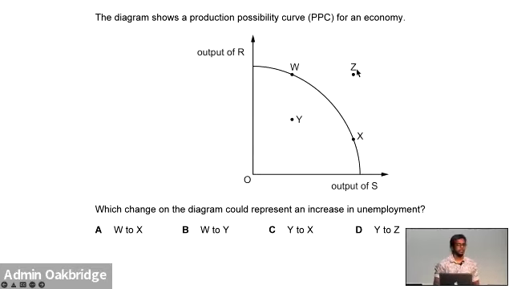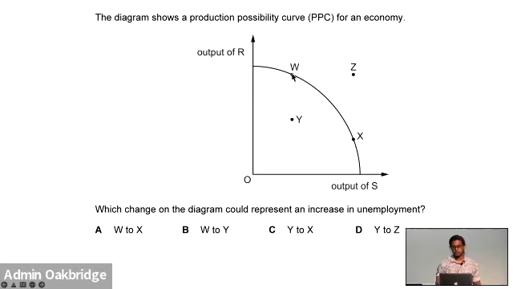Can they do it at Z? Why? They don't have enough resources. The PPC cannot possibly be increased here. Though it can if we find new resources or there's technological advancement which actually helps to increase the output. So Z is possible. But what the question is asking is, which change on the diagram could represent an increase in unemployment? How does unemployment happen?